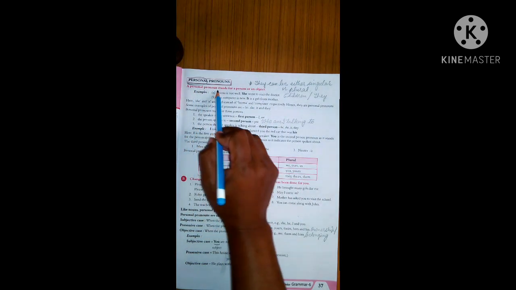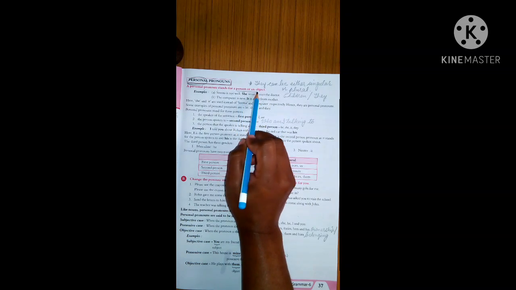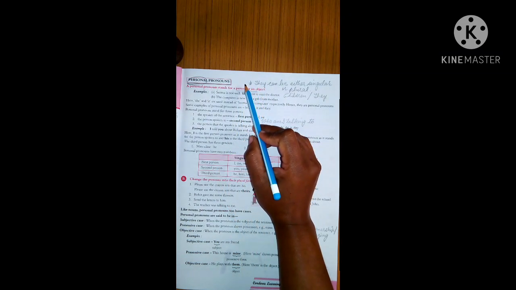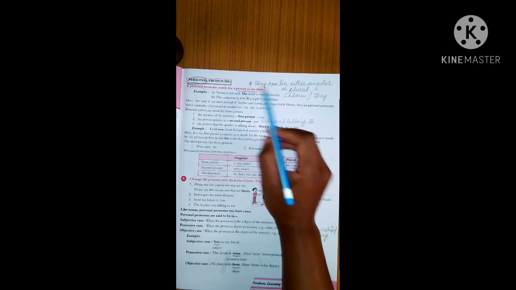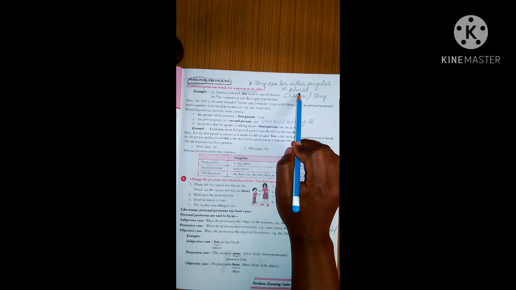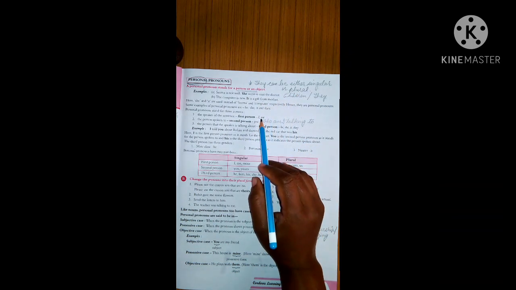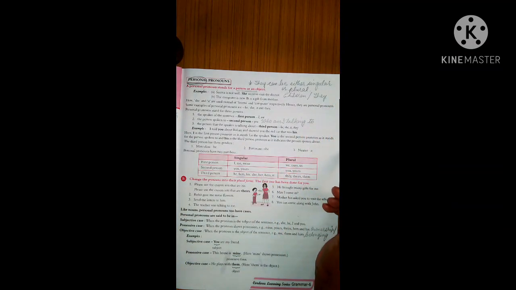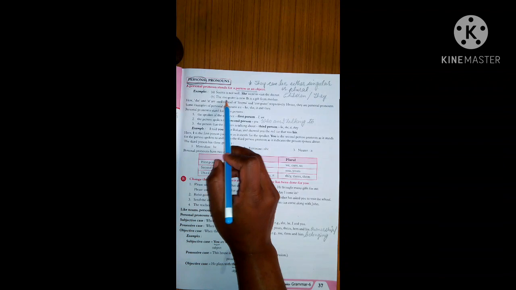A personal pronoun stands for a person or an object. Clear? Now there are some important things you have to remember. They can be either singular or plural. Clear? We can use them for both singular and plurals. Let us see the example.